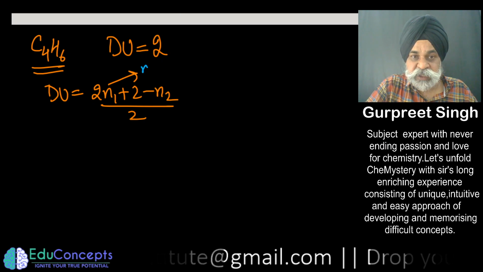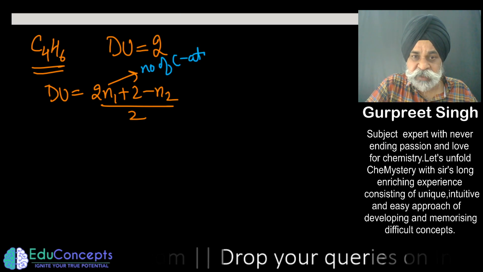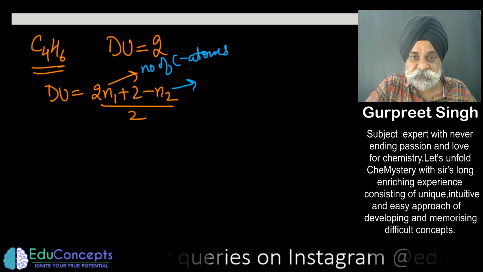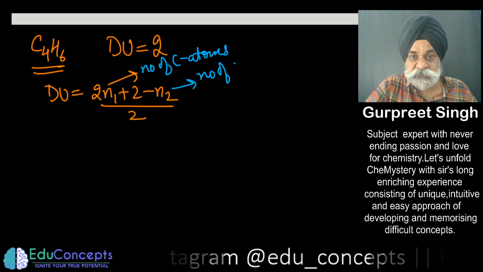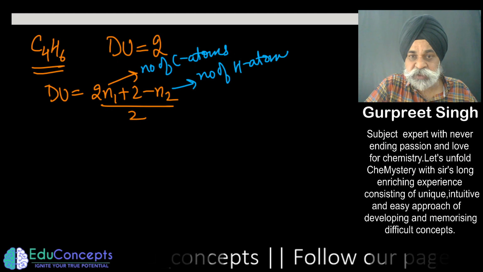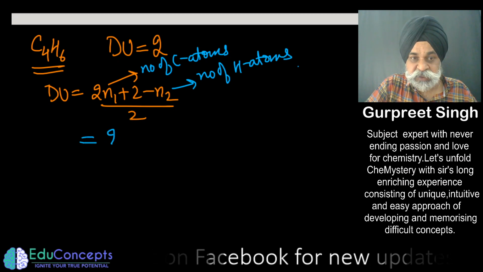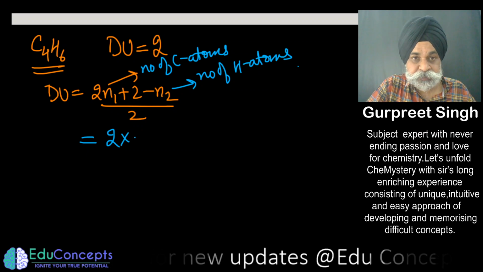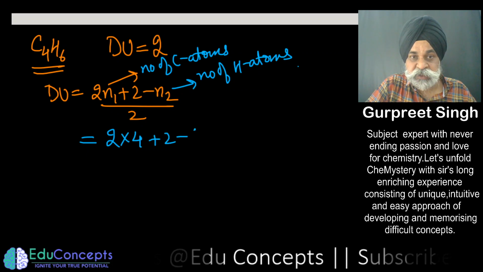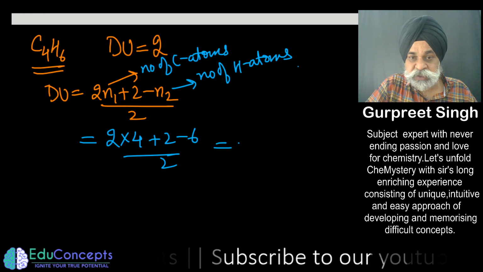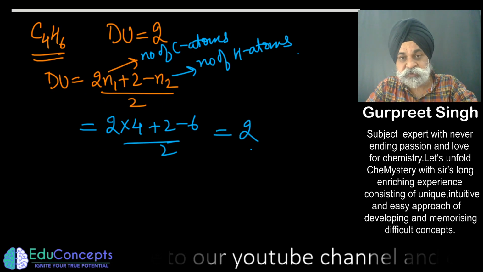the number of carbon atoms. There are many ways, and I will make some video for this also, number of hydrogen atoms. There are 2 or 3 other ways to do it. So here the degree of unsaturation is (2 into 4 plus 2 minus 6) upon 2. So this would assist me in understanding this question very speedily.